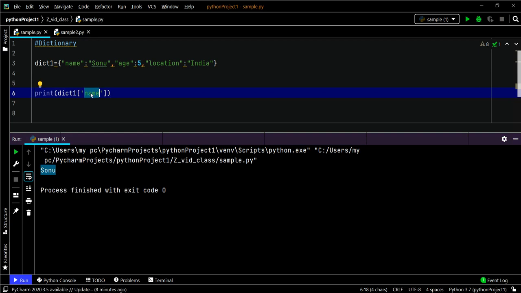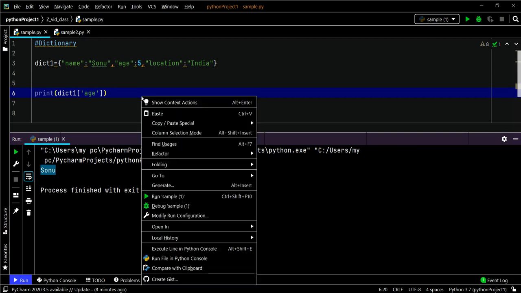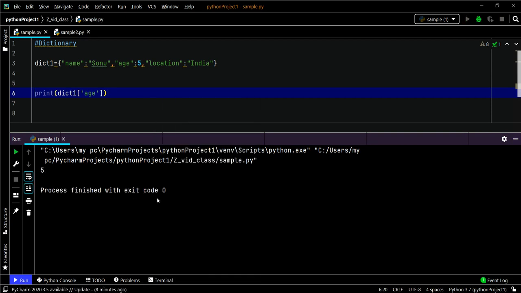If you want to print the age, then mention age. The value for the key age will be printed. See, this is how the dictionary works. Both dictionaries and lists are widely used concepts, so we have a dedicated video for both topics. Please go through that for more clarification.